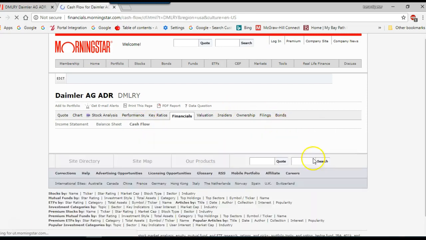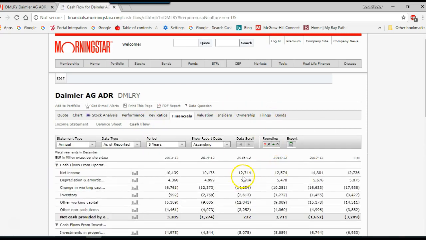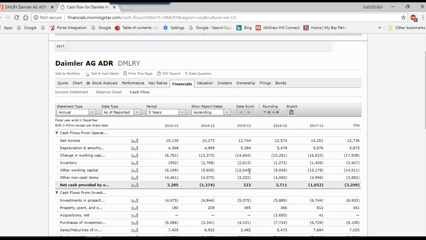And then the cash flow statement. How is Daimler generating cash? Looks like they're going through a change in working capital that is generating a negative cash from operations. So why is there a change in working capital going on there?